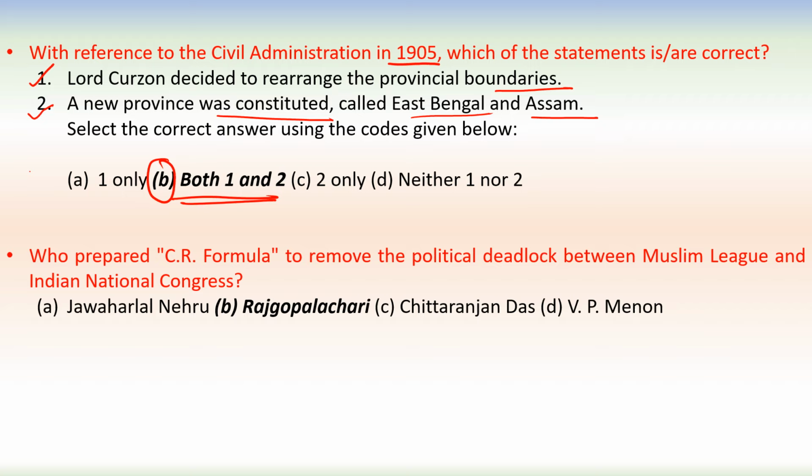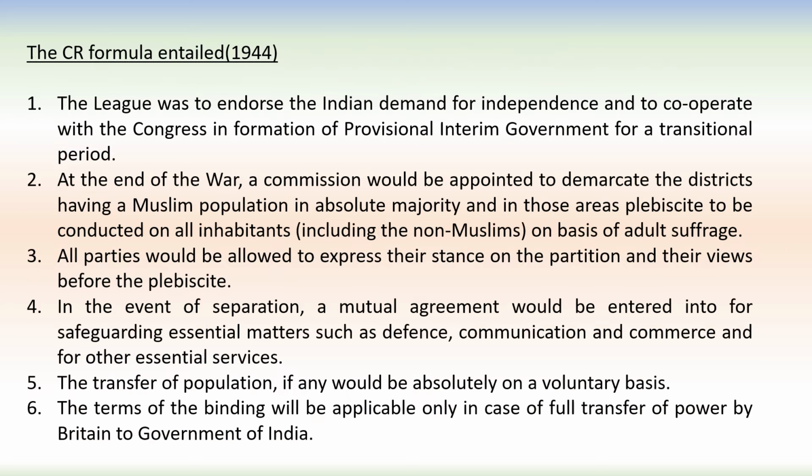Next question, who prepared the CR formula to remove the political deadlock between the Muslim League and the Indian National Congress? So who was this? It was C. Rajagopalachari. So we'll see the CR formula.